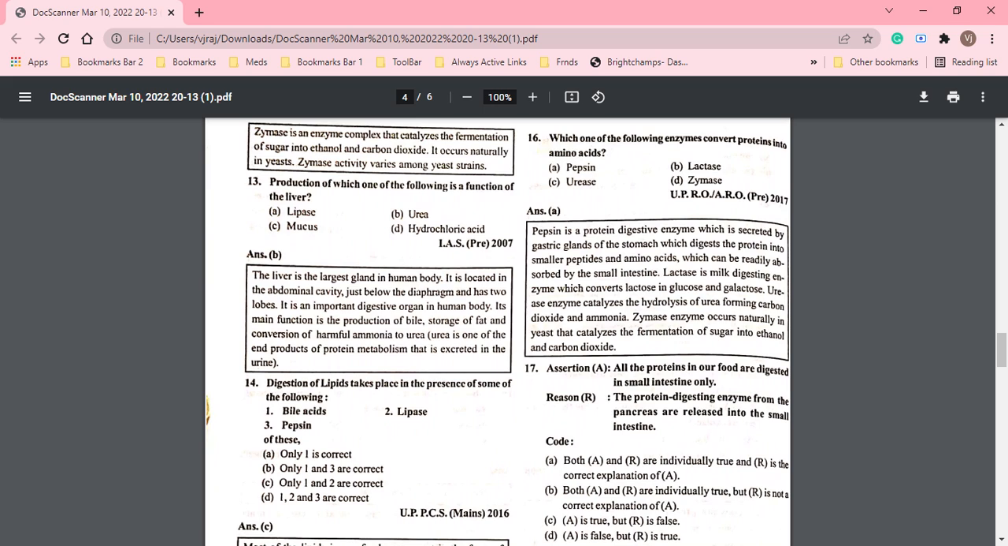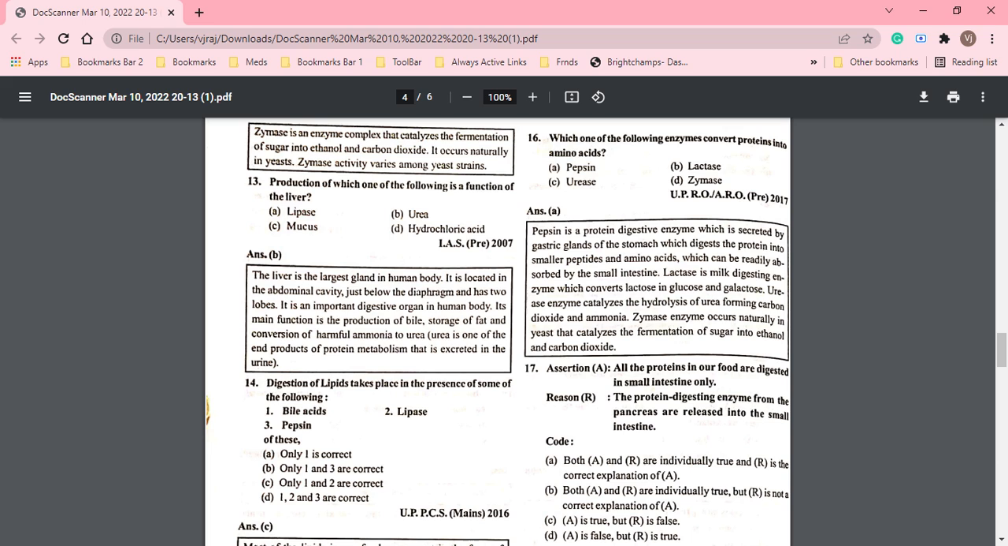Okay, next question. Digestion of lipid takes place in the presence of some of the following: one, bile acid, two, lipase, three, pepsin. Only one is correct. Only 1 and 3 are correct. Only 1 and 2 are correct. 1, 2 and 3 are correct. So इनमें से कौन सा करेक्ट होगा?